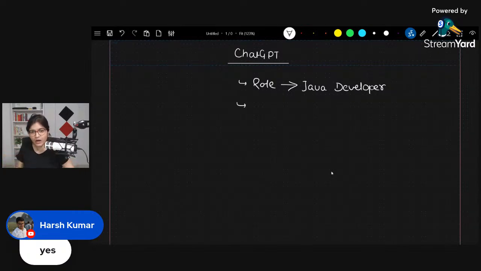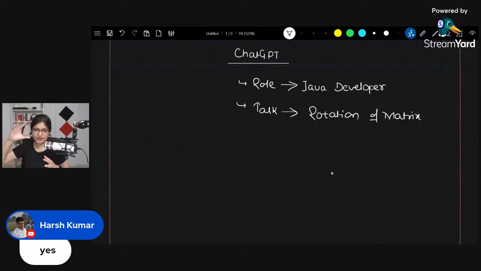The second task is: what is the task you want ChatGPT to solve? Now, let's say there is a program which I really want to solve, such as rotation of a matrix. It's a very famous problem in DSA, rotation of a matrix in 2D arrays. So let's say I am saying that you're a Java developer having strong expertise in DSA. Now your task is to do the rotation of a matrix. If a user gives you this matrix, you have to rotate this matrix towards the right. I'm just giving you a scenario problem, okay?